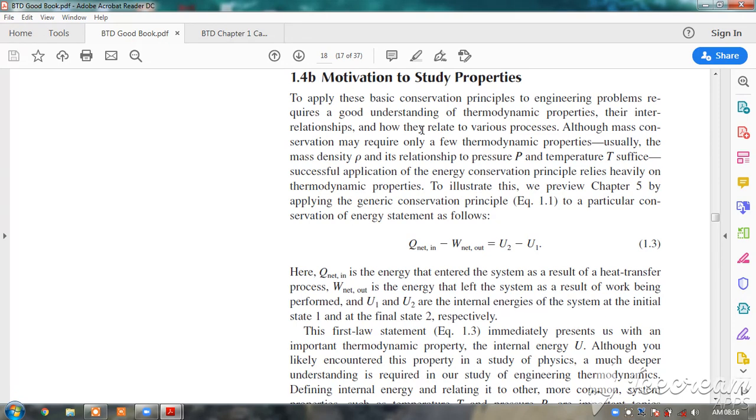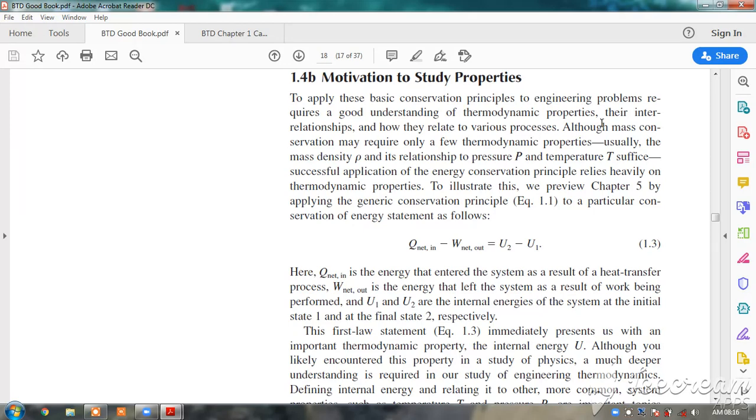Continuing that with respect to thermodynamics, applying these basic conservation principles to engineering problems requires a good understanding of thermodynamic properties, their interrelationships, and how they relate to various processes.